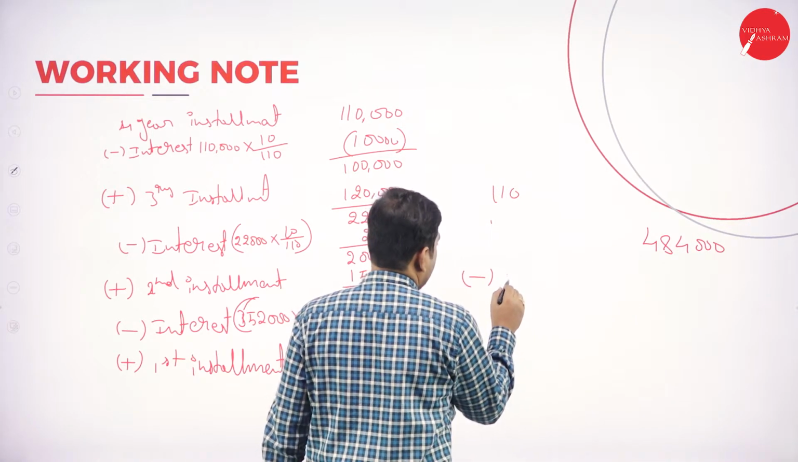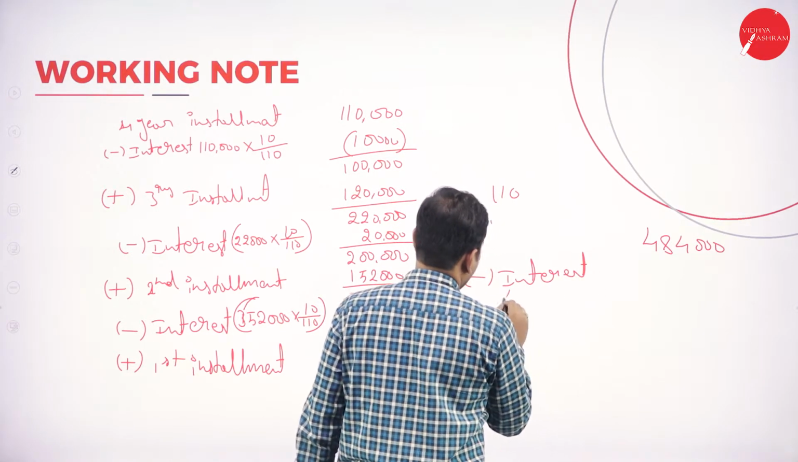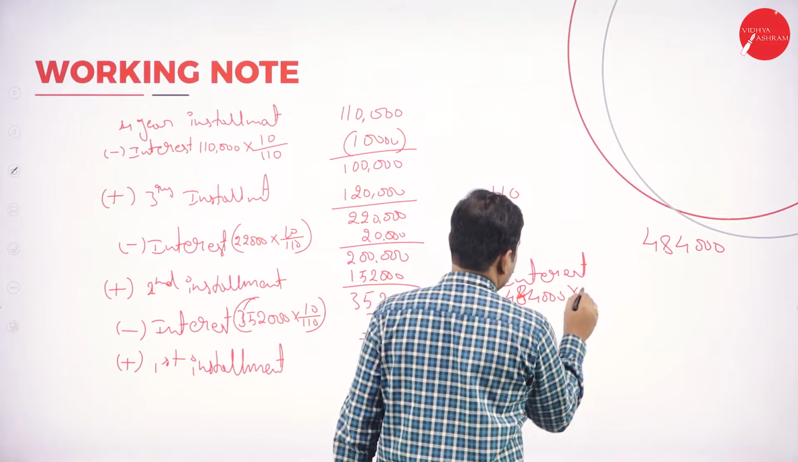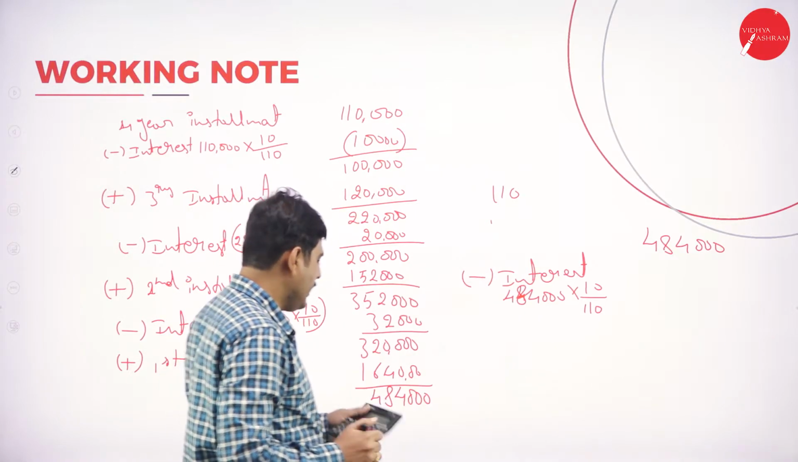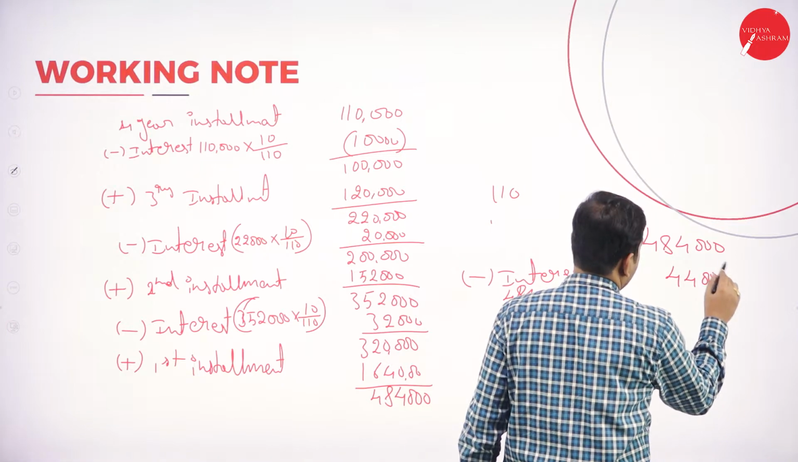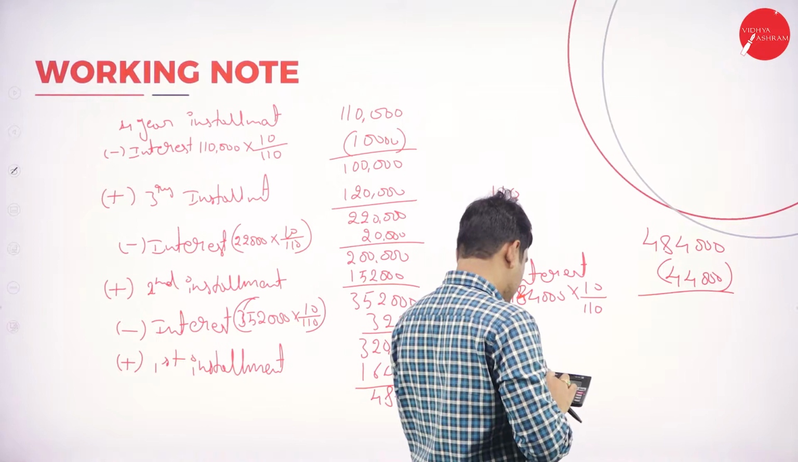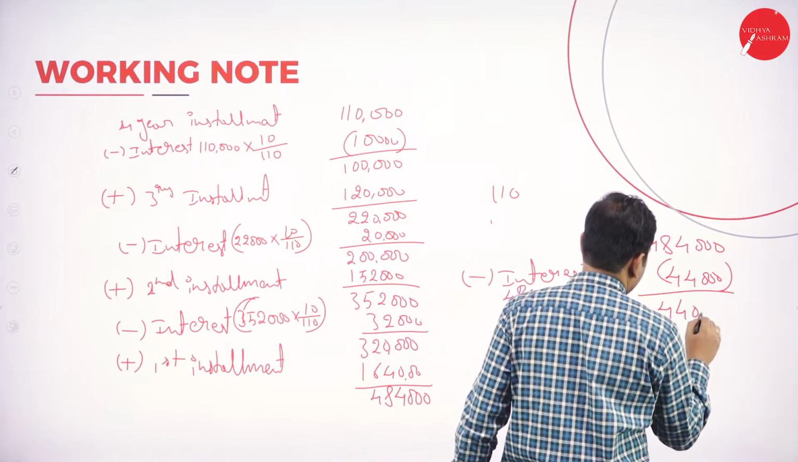Deduct interest. So 4,84,000 into 10 by 110. It is 44,000. Deduct this amount. Minus 4,84,000, it is 4,40,000.